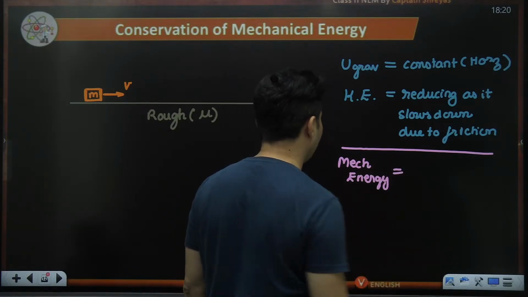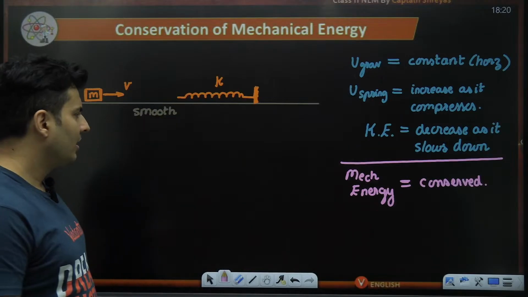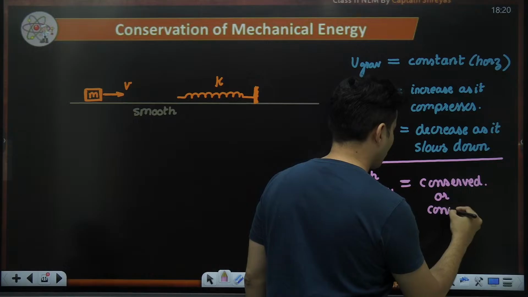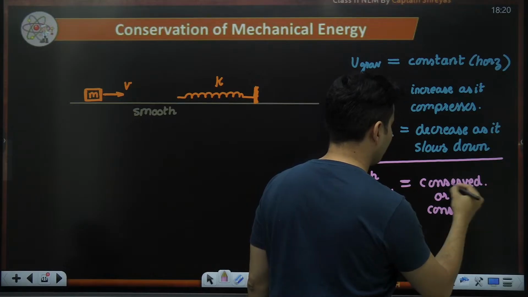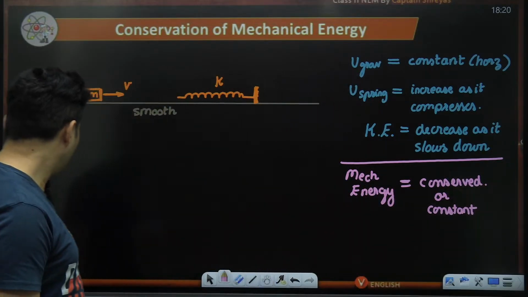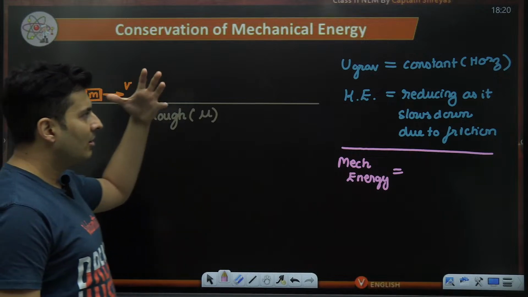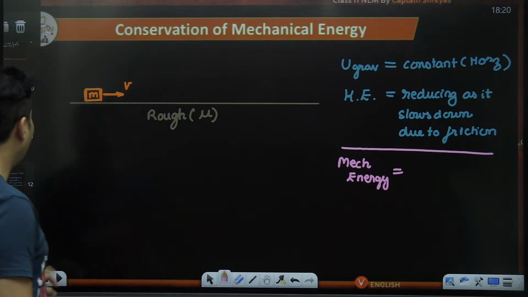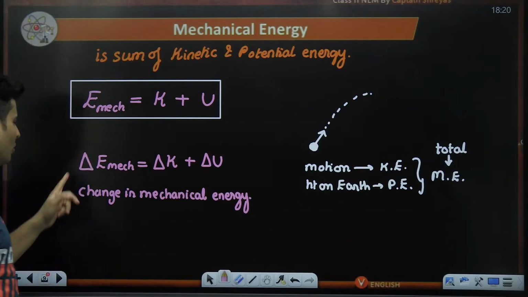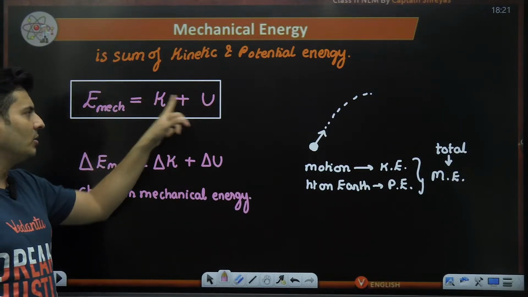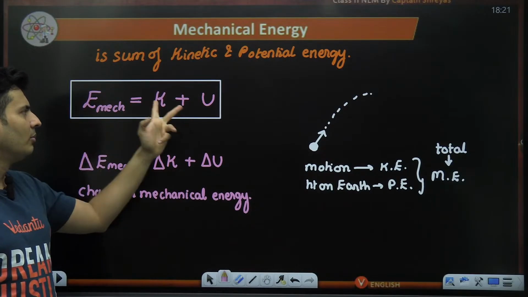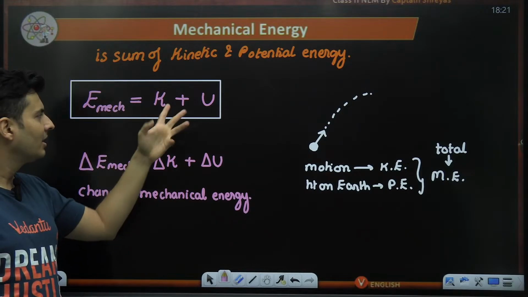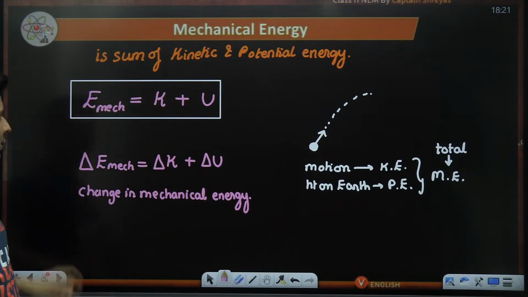Is it going to be conserved now? Is it going to be constant like before? Here it was conserved, or basically I can say constant. It was maintained, it was preserved. Conserved means preserved. Here, I don't think it is preserved, because gravity, fine, it is preserved, but kinetic is reducing. So if any one of the two reduces, the total will reduce. This reduces or this reduces, this will reduce. Both are constant, this will be constant. This increases, this reduces, this will be constant. But obviously if one of them reduces, this will also reduce.